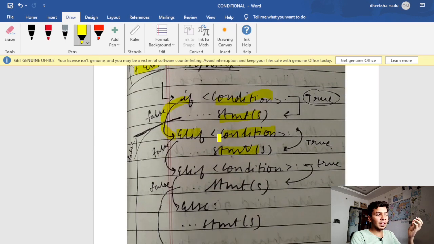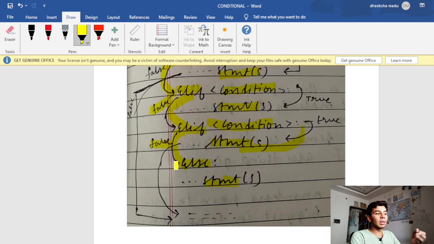But if this elif condition is false, the control jumps to another elif condition. Again, if this condition is true, the statements within this elif block are executed. If this elif block is false, it comes out and the else block is executed, and the statements within the else block will be executed. That's it.